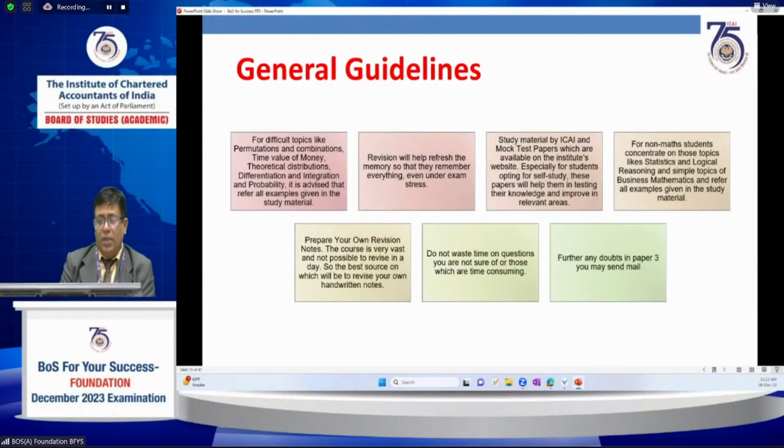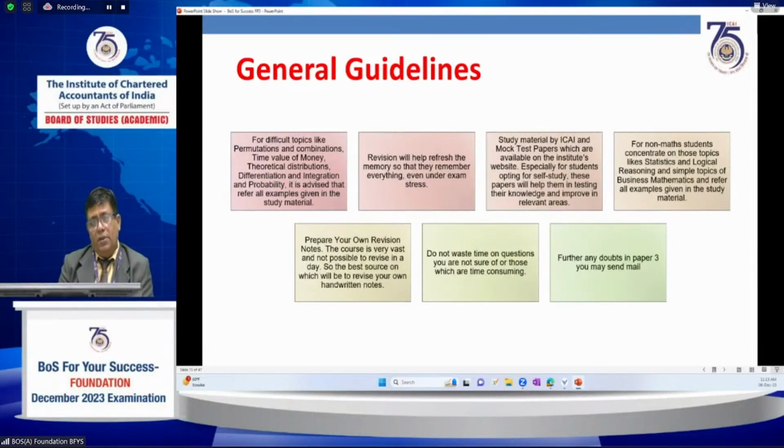Now an MCQ portal has also been developed on the institute's website and BoS mobile app, with topic-wise MCQ practice and a number of questions. That tests your knowledge and helps you improve the areas where you need to concentrate.